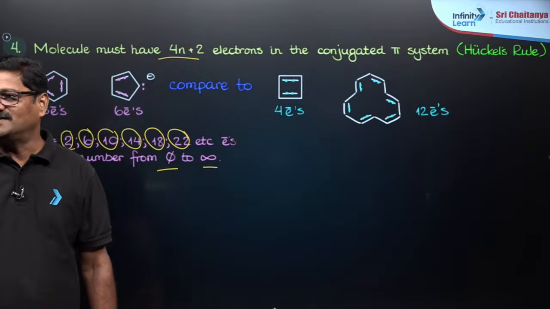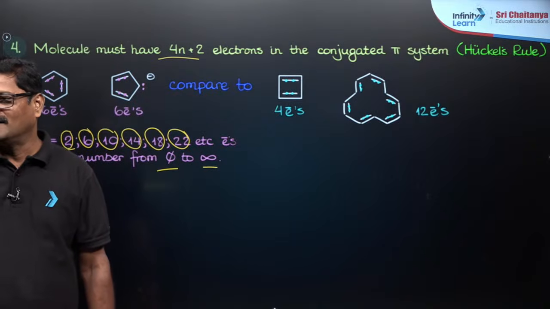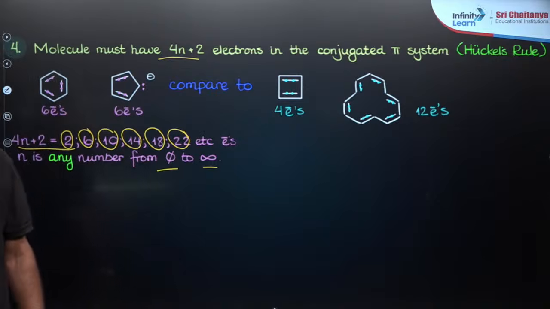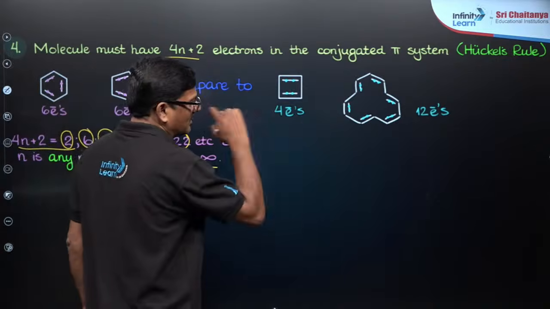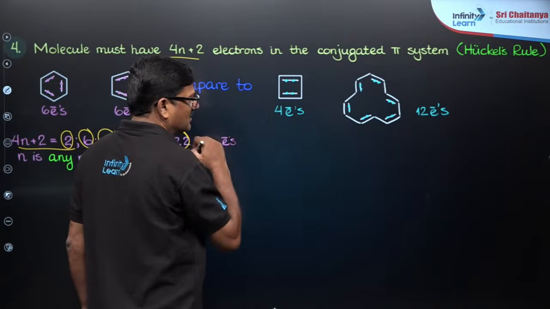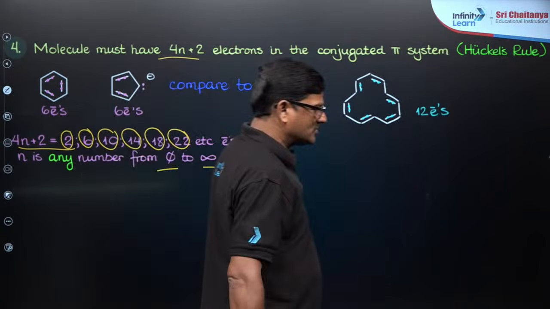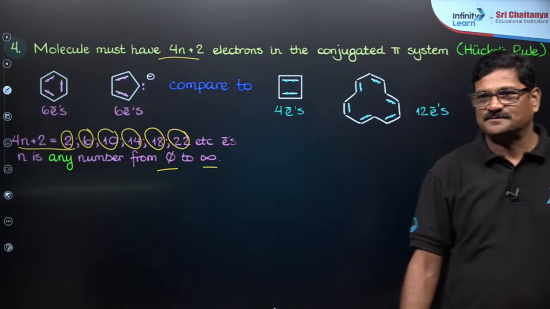Yeah. Now you can see, compared to this, there are 12 electrons and 14 electrons. So these are going to be anti-aromatic.